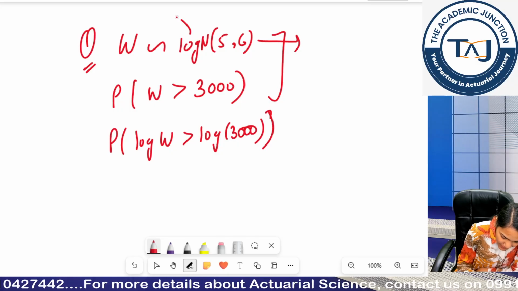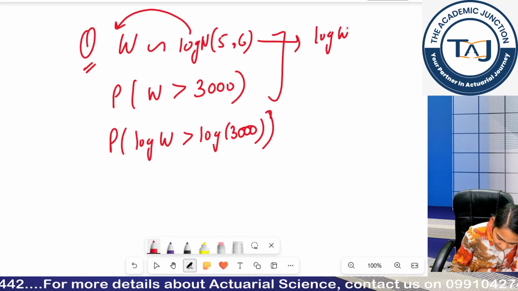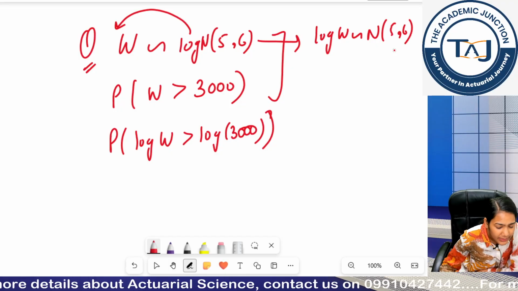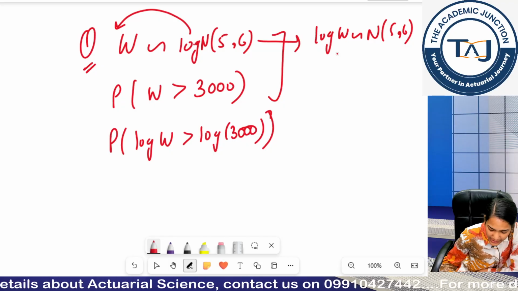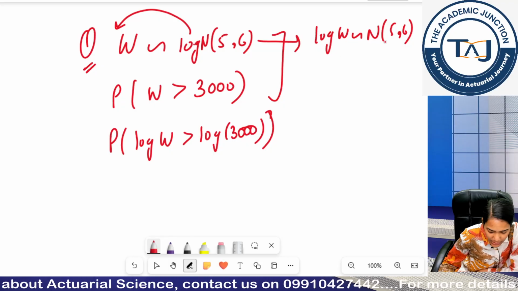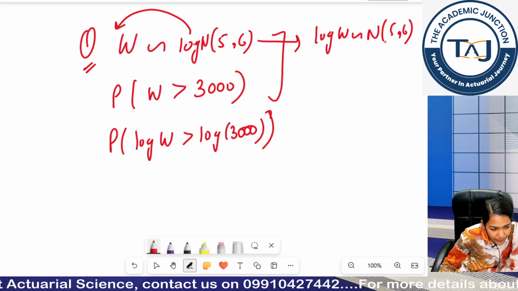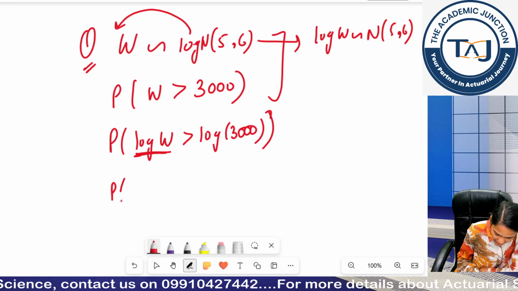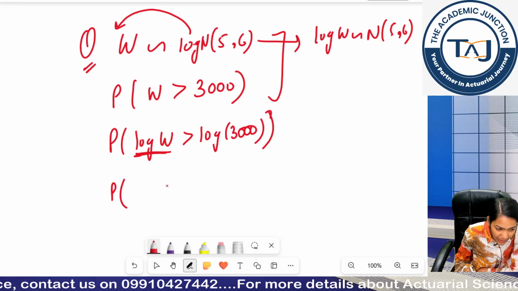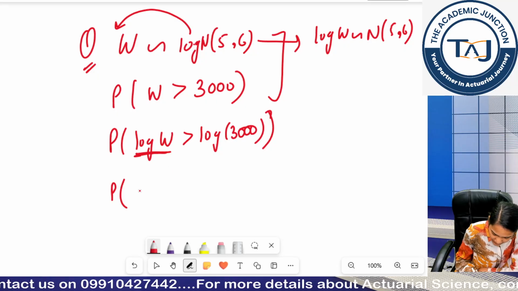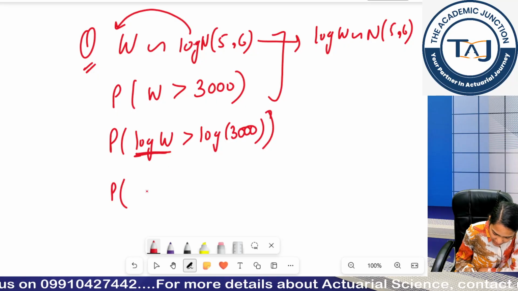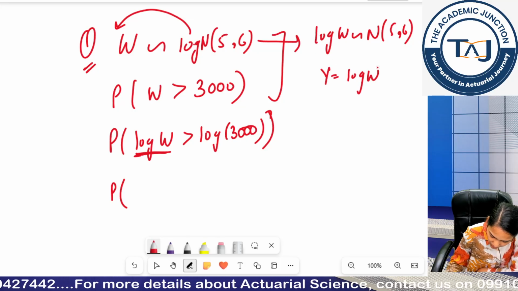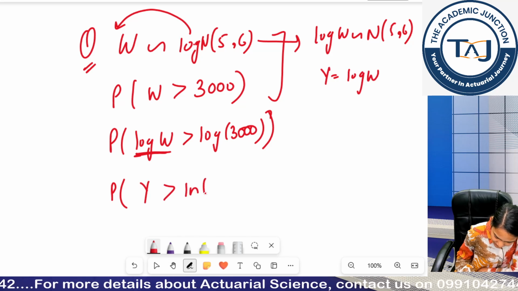I can say if I shift this log this side, so this now follows 5 comma 6, right? If I shift my log this side, I can say log W will follow my normal distribution. Clear? So I have defined my random variable. This is my normal distribution, so I will define y is equal to log W. So y will follow my normal distribution.